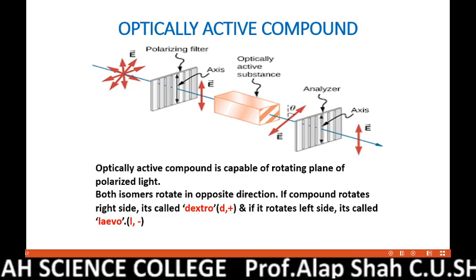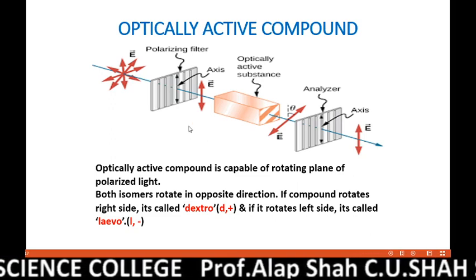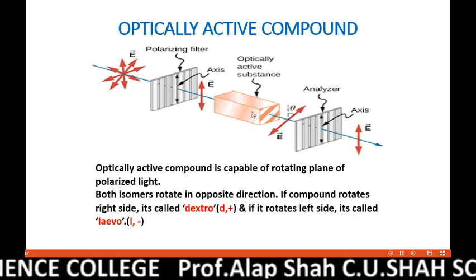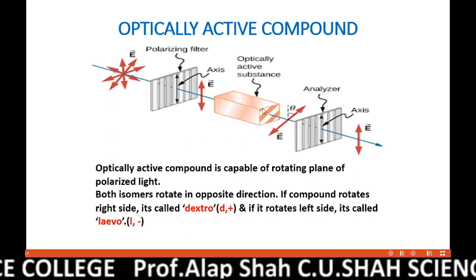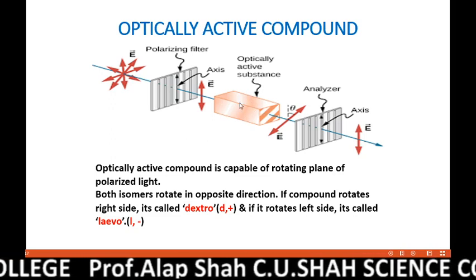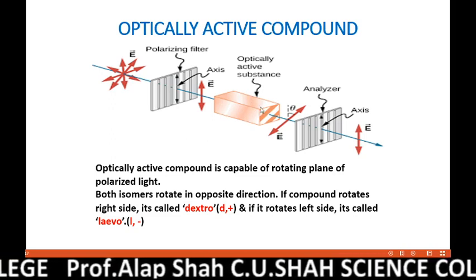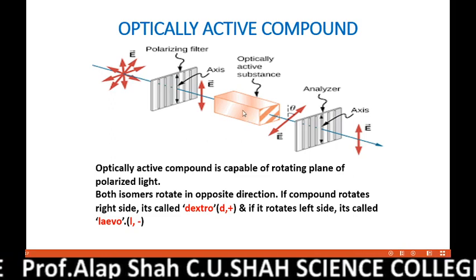After interaction, if this light wave comes out as it is without undergoing any deviation or rotation, then this substance is called an optically inactive compound. It is not optically active.